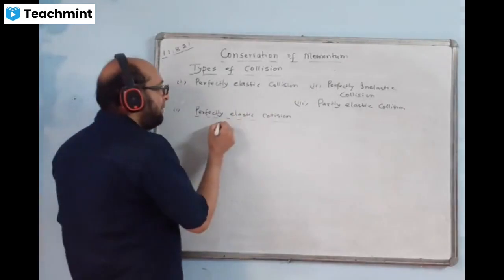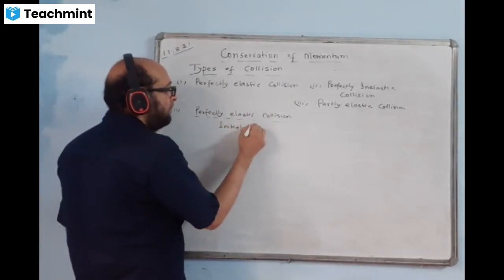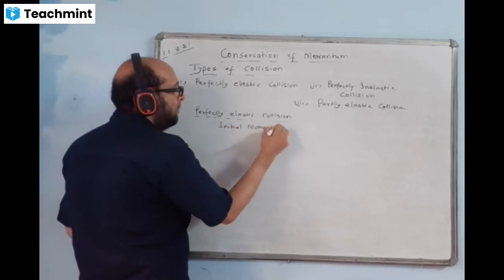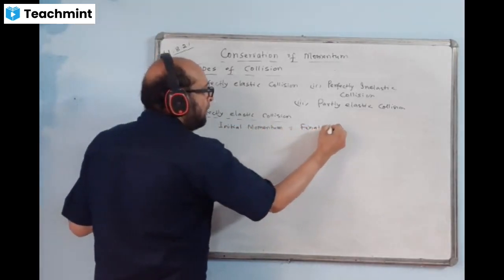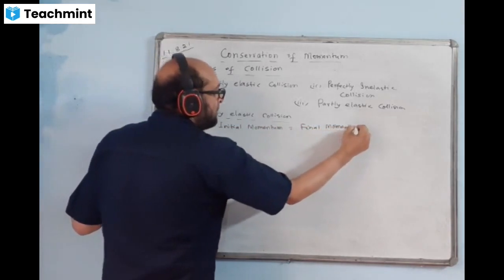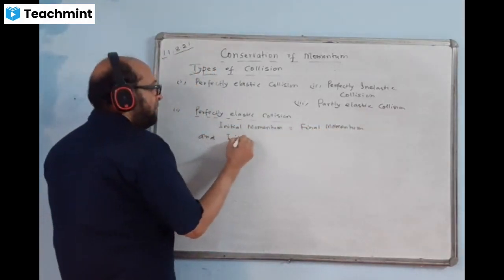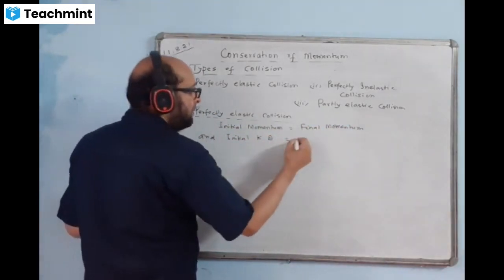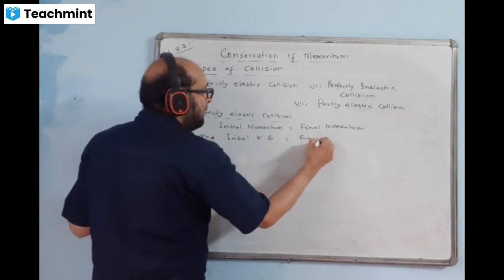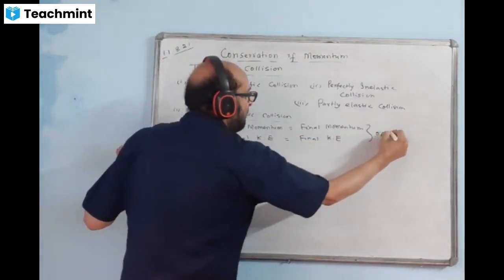In perfectly elastic collision, we will write initial momentum is equal to final momentum, and initial kinetic energy of the system is equal to final kinetic energy of the system.